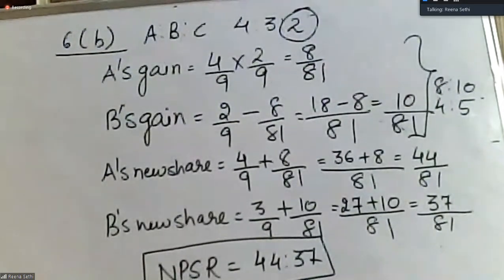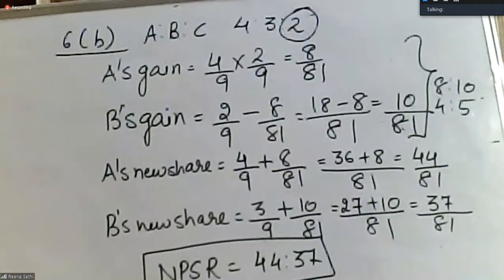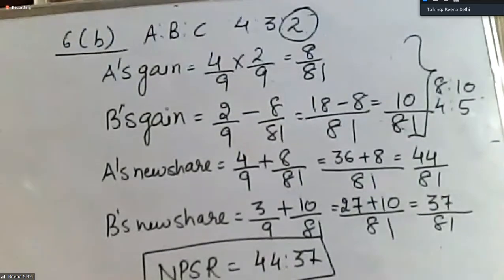I think this is clear. Now we are doing the questions on the board. You can note down side by side. Any query you can ask me.